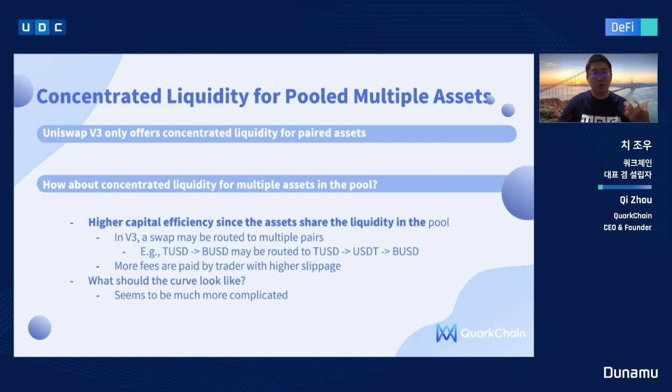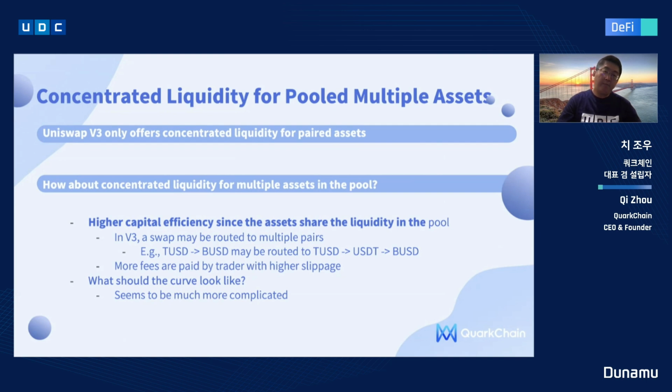paired assets, for example Ether USDT or USDT USDC, while we know that a lot of trading can happen in arbitrary assets. If we can put them together in the same trading pool, it can actually result in even higher capital efficiency, because all the assets can share the liquidity in the pool.